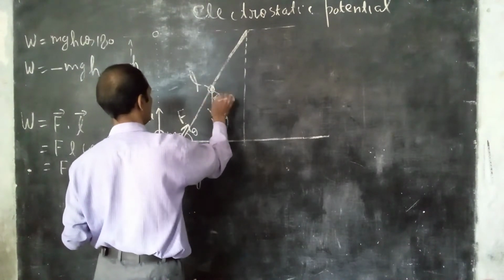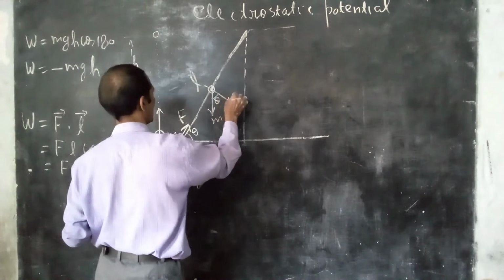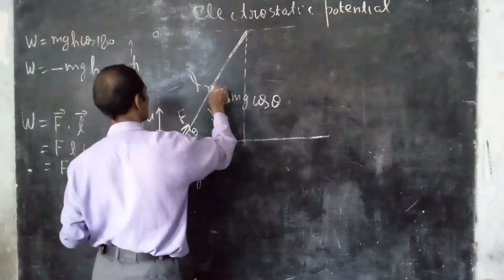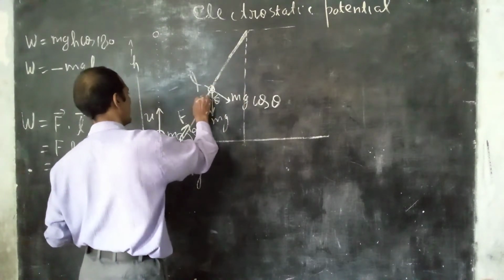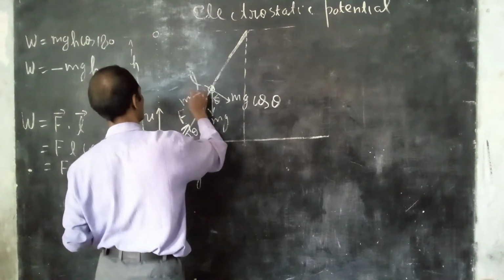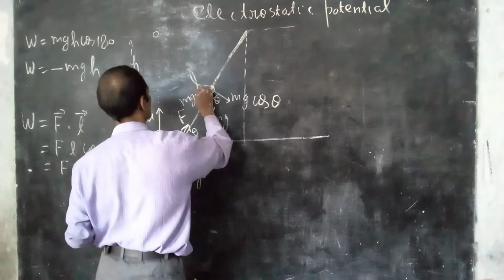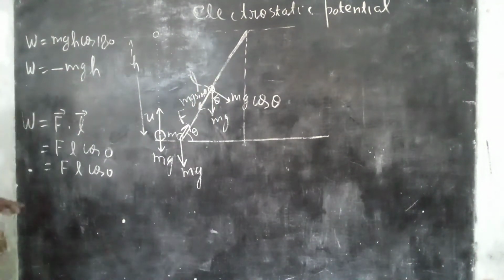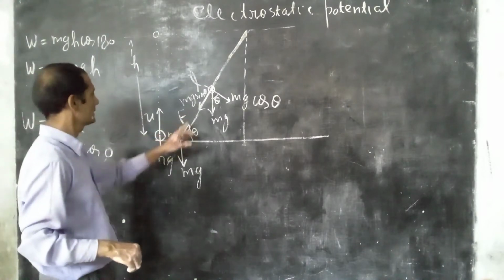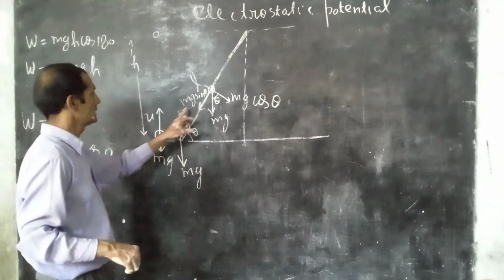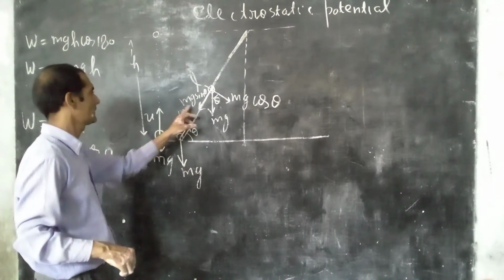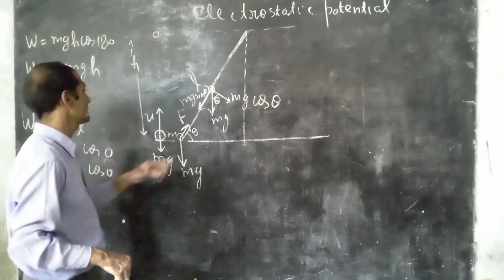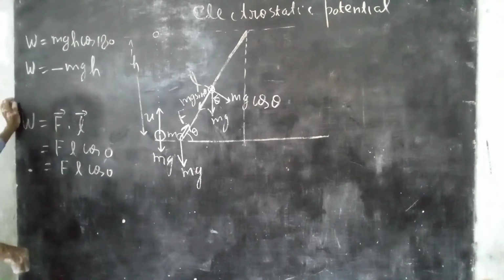So this becomes mg cos theta, and this becomes mg sin theta. So mg sin theta is equal and opposite to F. So the value of F is minus mg sin theta.